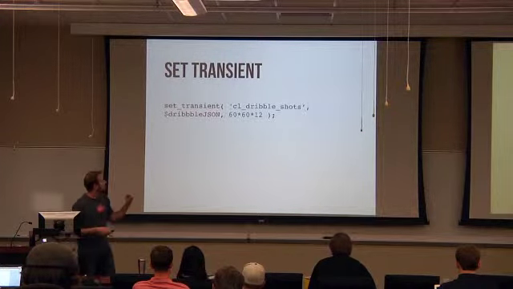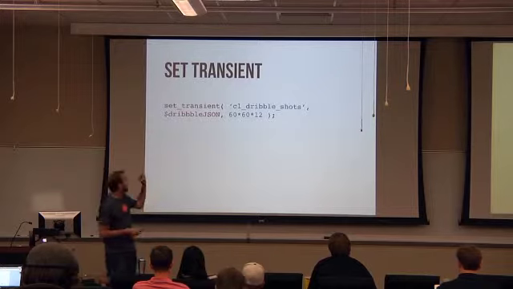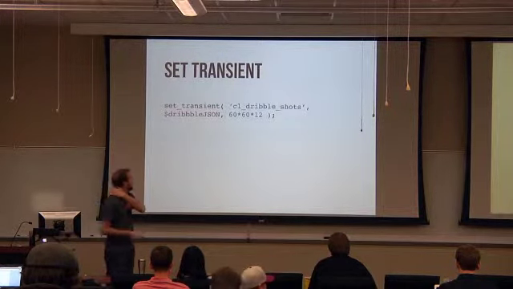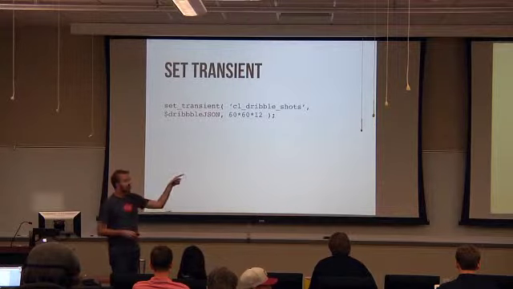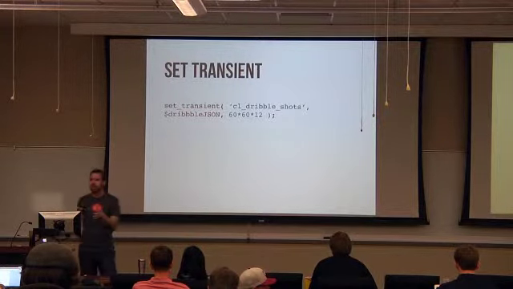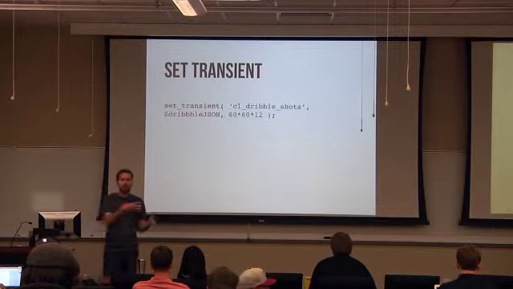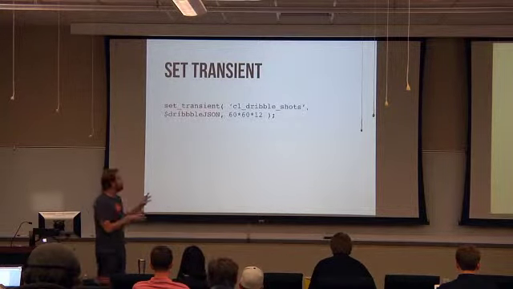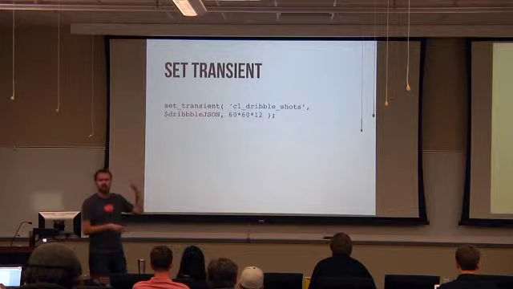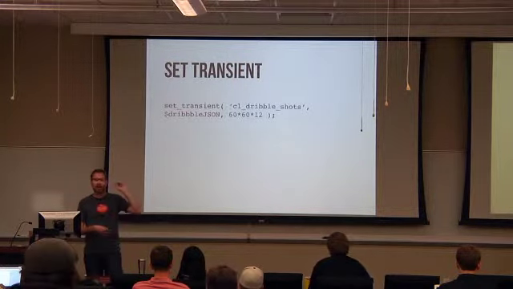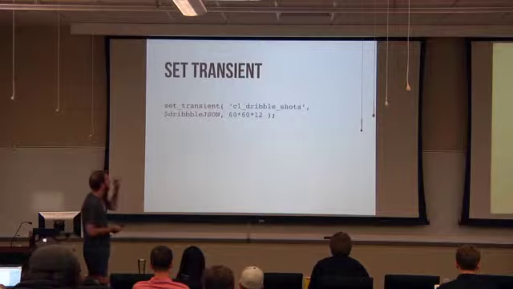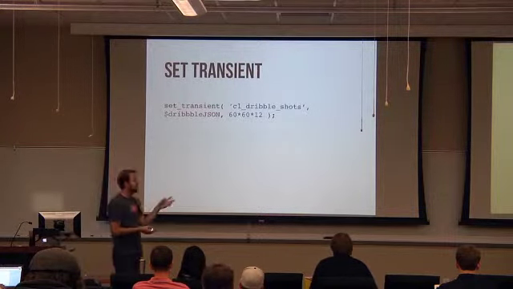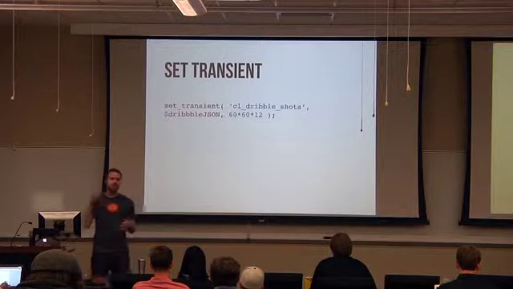So we can give it a name, and I'm giving it CL_dribble shots. The reason I'm doing this is that any developer can create a transient. CL is my initials, so I'm putting a namespace before it so that I am pretty certain there's not another developer or another plugin using the same name as me. Then I'm taking this variable of dribble JSON and putting that into the transient. And the last number is the number of seconds that we want to keep it for.